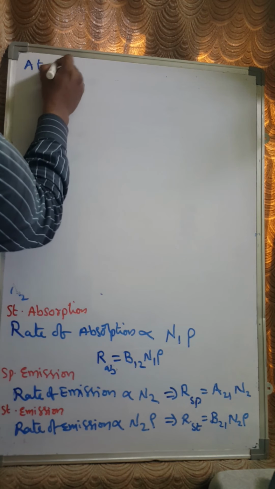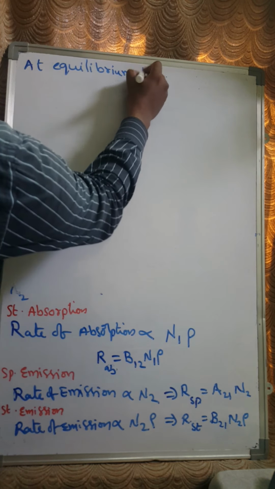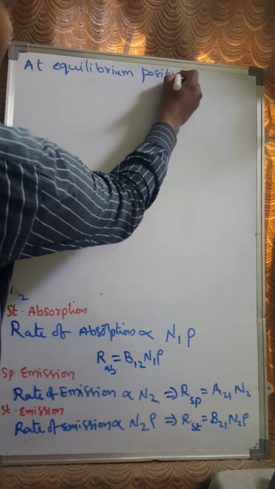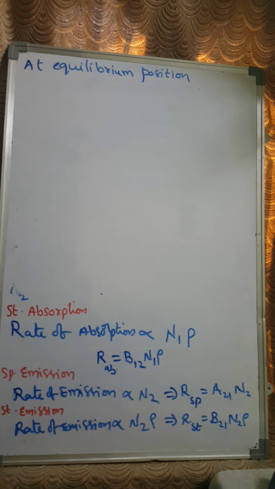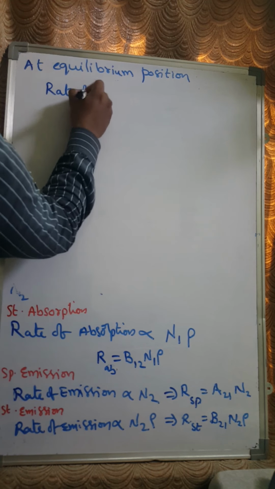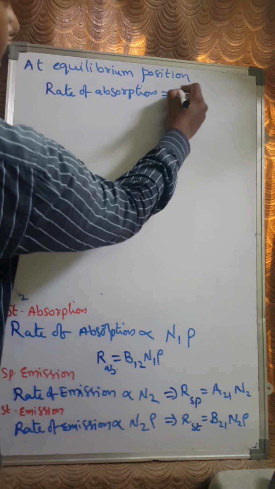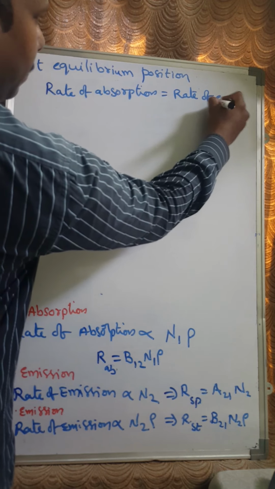At equilibrium position, what will happen? The total number of absorbed electrons is equal to the emitted electrons. So the rate of absorption equals the rate of emission,